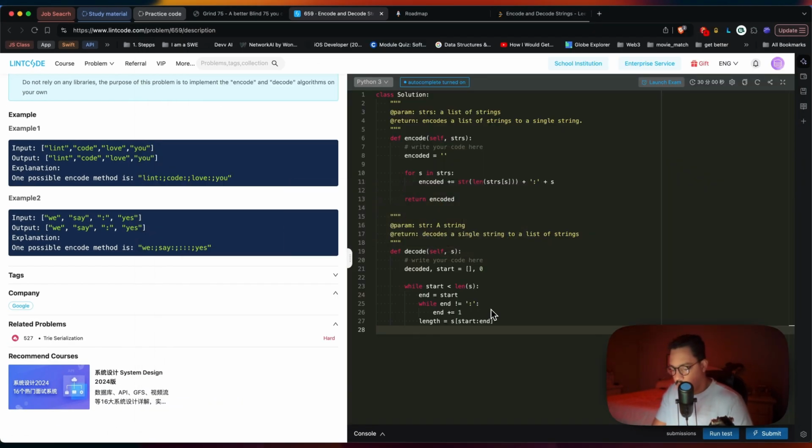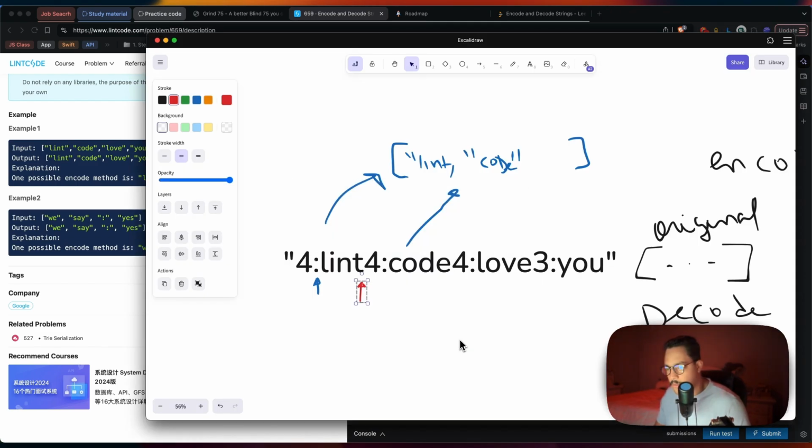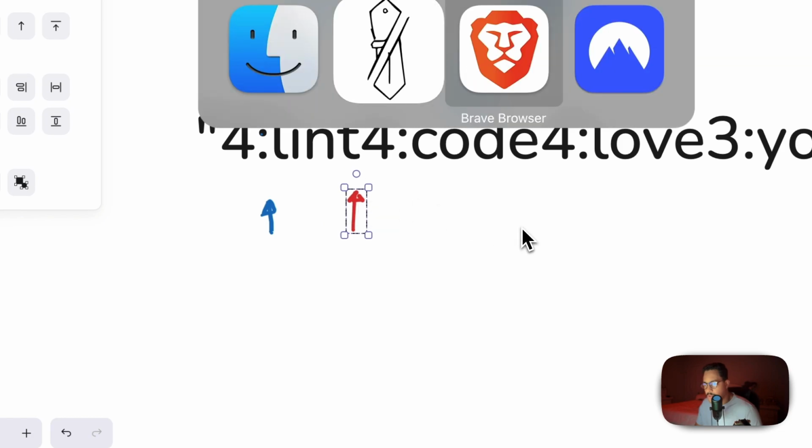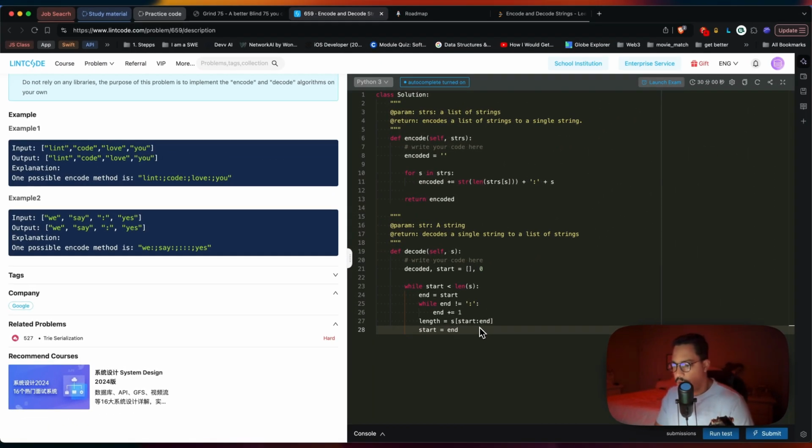Well, now that I have the length, the starting pointer should be equal to what? Well, to the end pointer, because the end pointer is sitting right at the delimiter right here. This is the initial position. So I'm gonna say, hey, you sit here, and you are gonna go all the way down to start equal to n, and n is going to be equal to